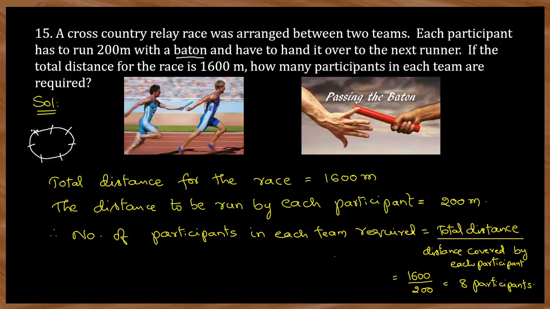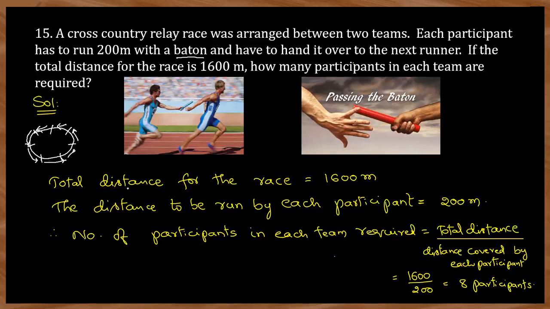First player starts from here and passes the baton to the next player here. Second player starts here and passes to the next player here, and third player like that. How many players will be there? You have to find out. For each and every 200 meters, one player will be there. Means you have to divide the total 1600 meters by 200 meters to find out the number of players in between them. Yes, this is very easy.